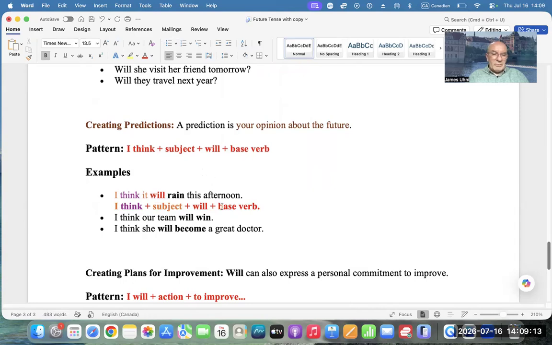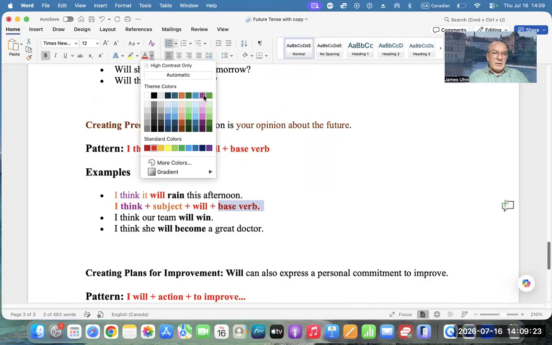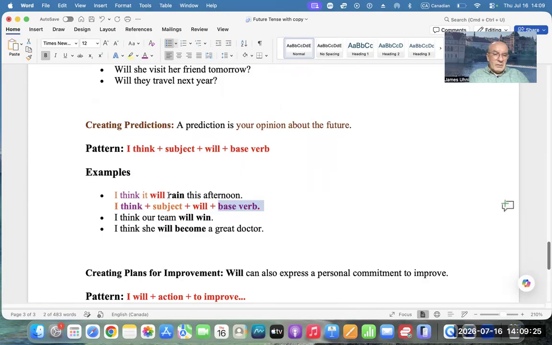And base verb, rain, will be purple again. So what do we have over here is subject, future form, and verb. Over here we have subject and verb.